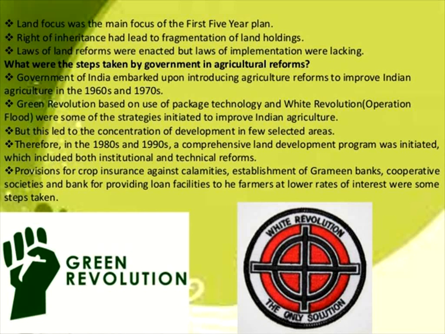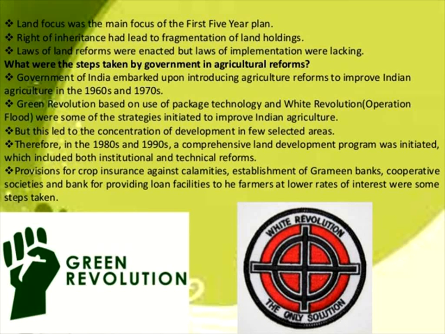Tanjavur is one of the leading areas in agriculture development in Tamil Nadu, mainly rice cultivation. And so the Green Revolution and white revolution led to the concentration of development in a few selected areas.